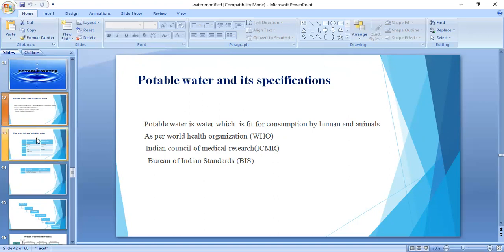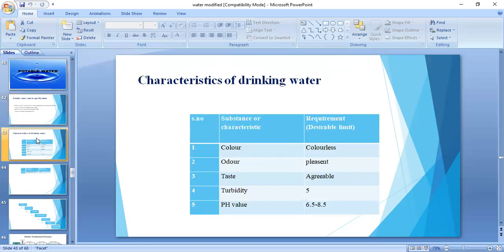These are the specifications, that is, the characteristics of drinking water. Drinking water should be colorless, with a pleasant odor. Turbidity should be 5, and the pH value should be 6.5 to 8.5. These are all the characteristics of drinking water.